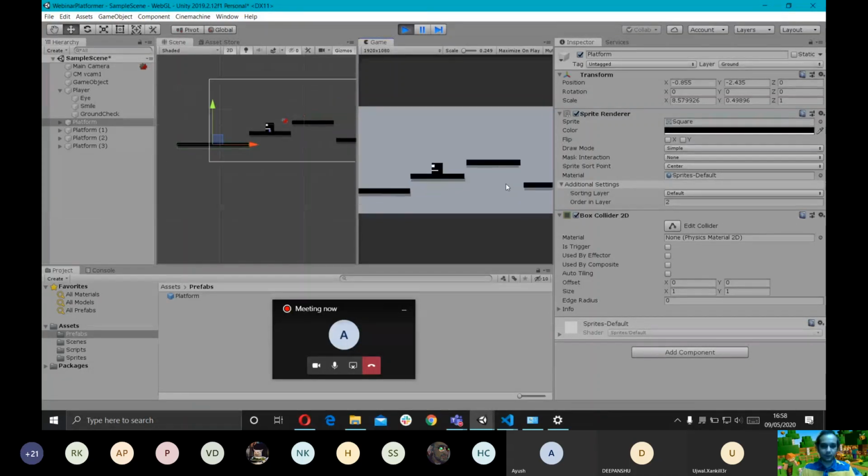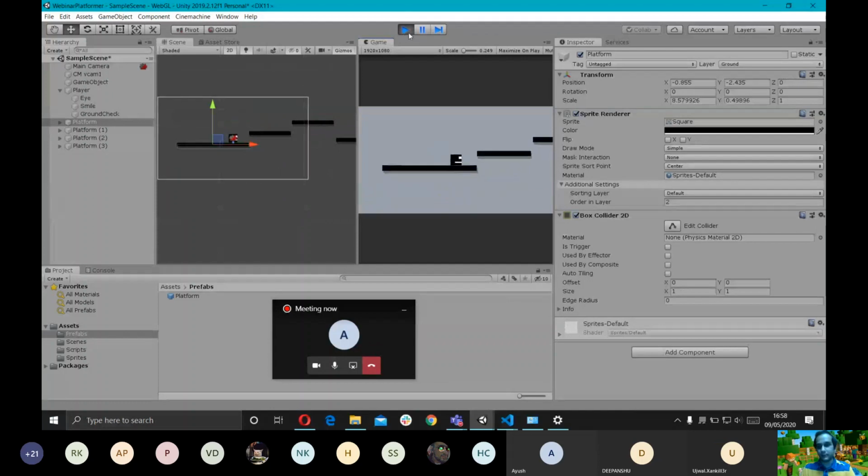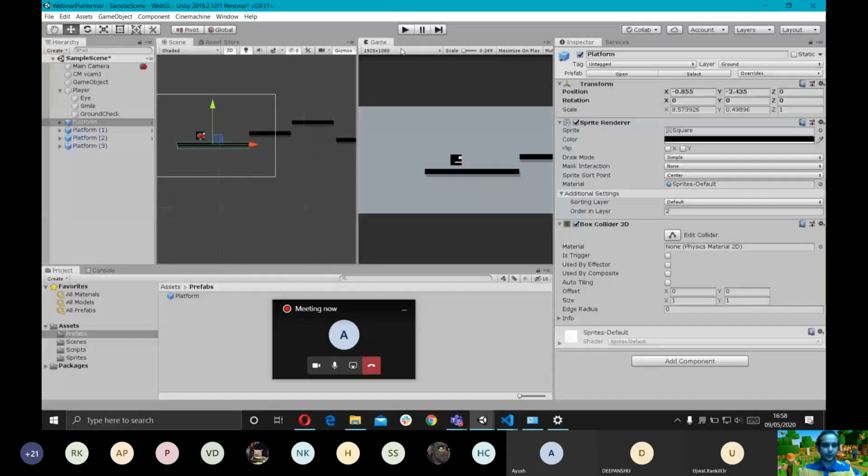This is very useful when creating things that you're going to use multiple times in your game, like bullets, ammo, collectibles. Things like that are going to be repeating in your game a lot, so you can always prefab them. You don't have to worry about going again and again and changing every single game object.